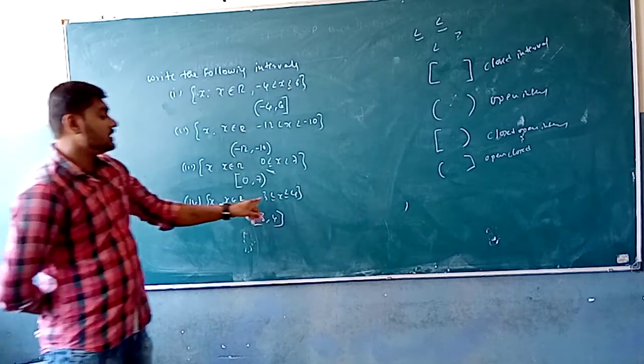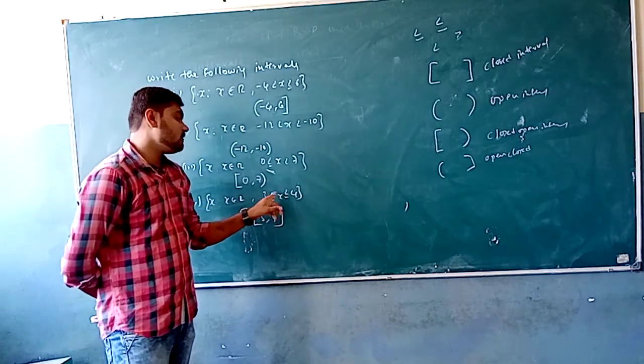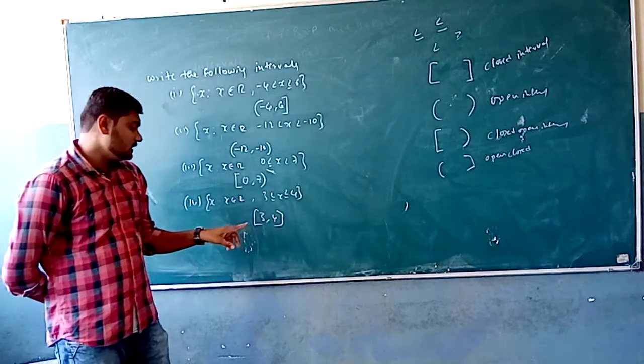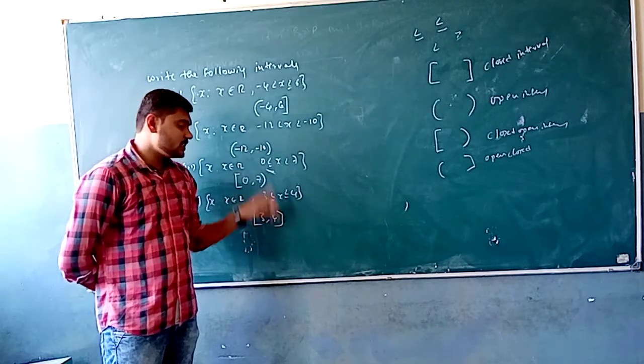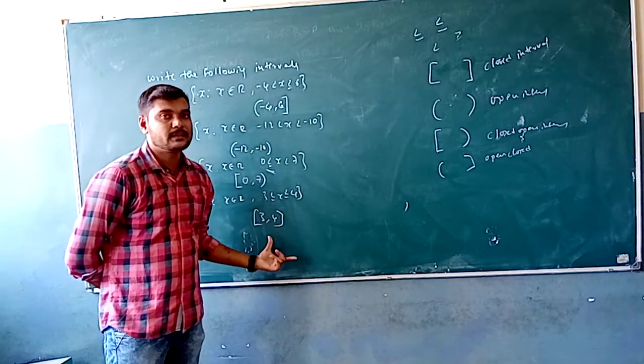Here the equality symbols are applied for both the ends. So we can say that 3 comma 4 is going to be present under the closed interval.